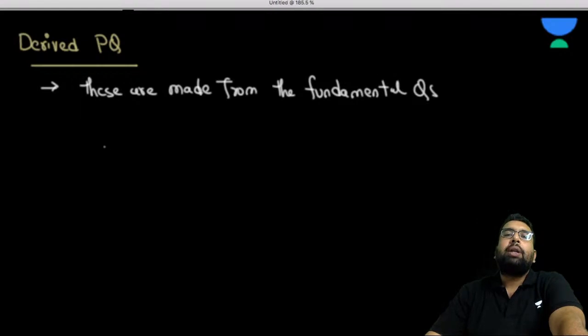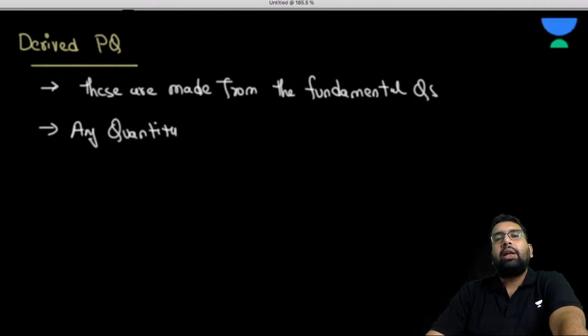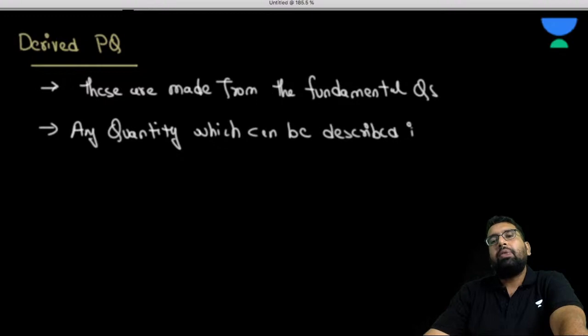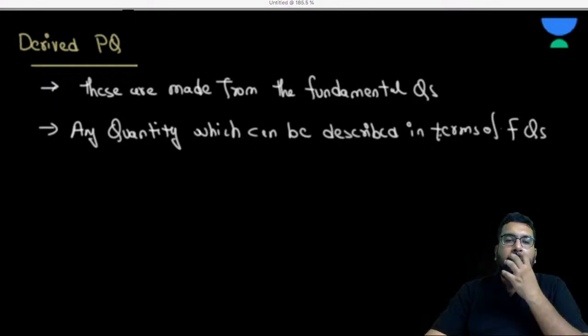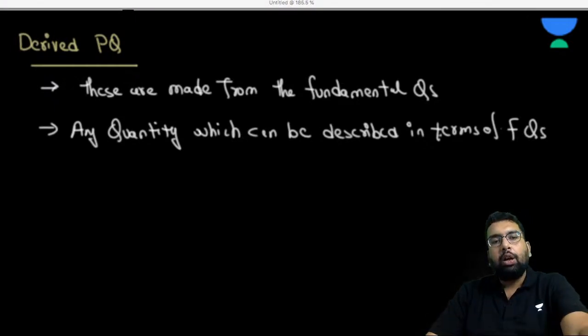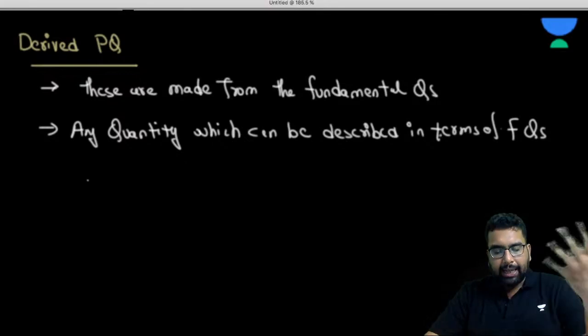Any quantity which can be described in terms of the fundamental quantities is known as a derived physical quantity.